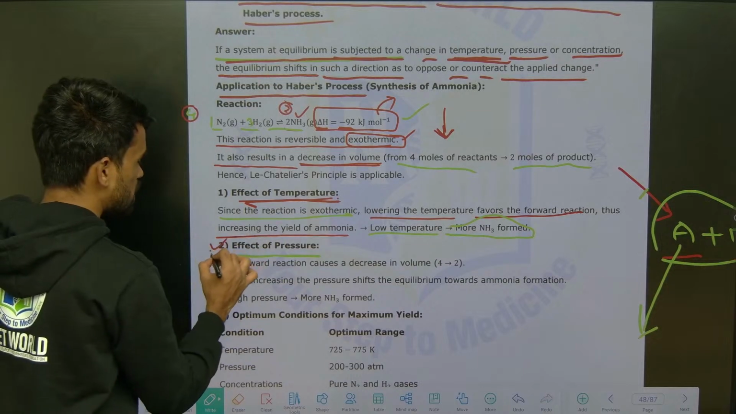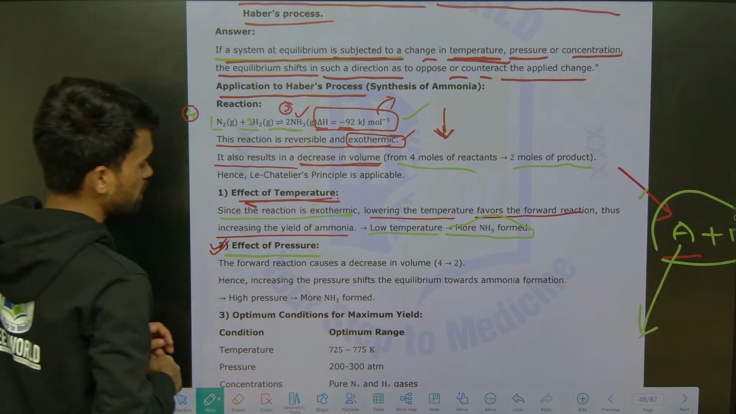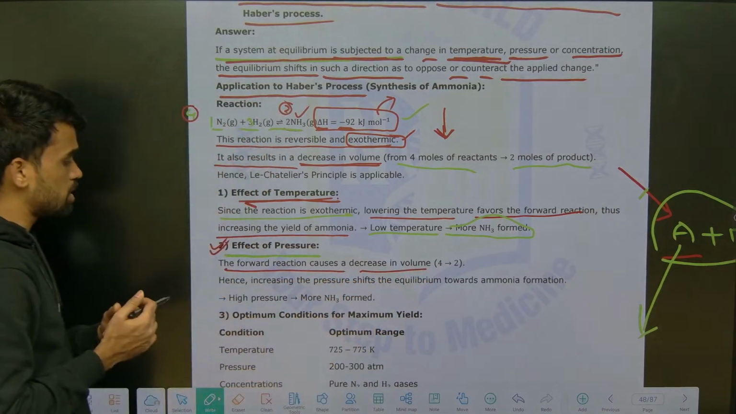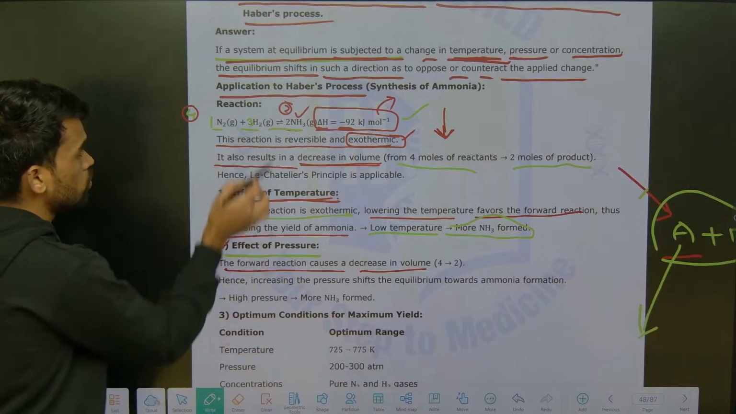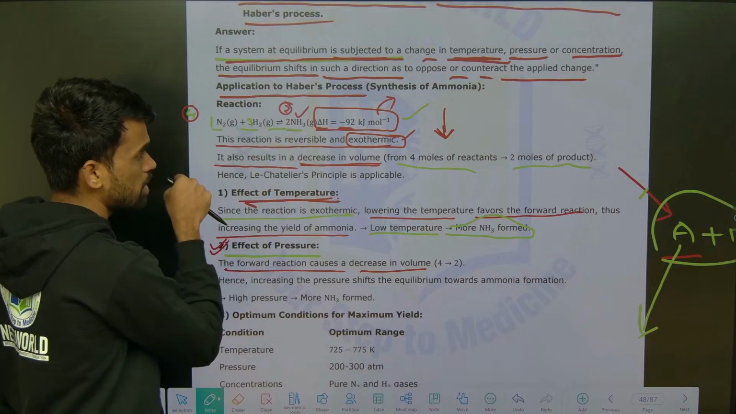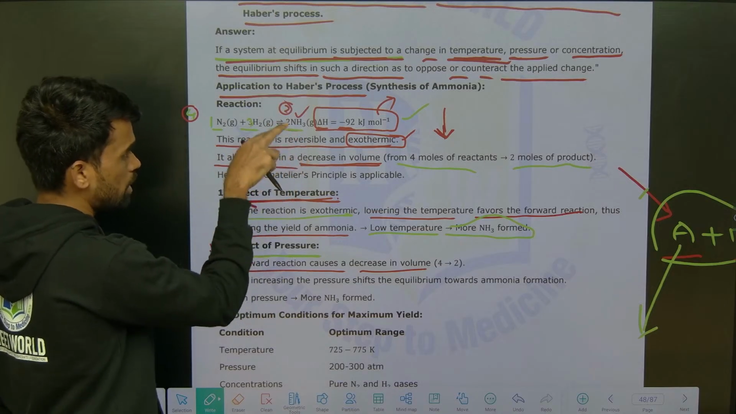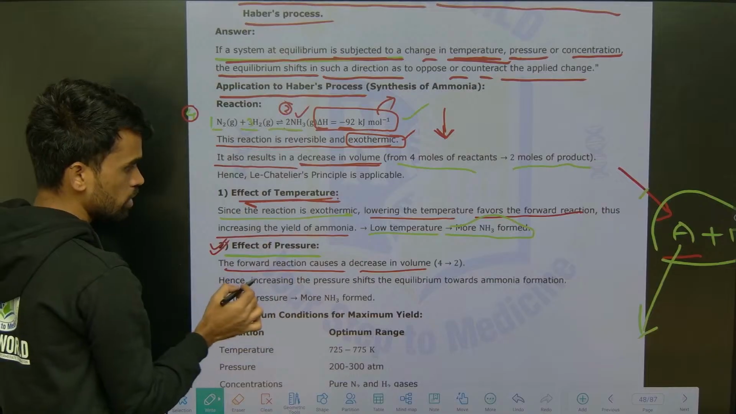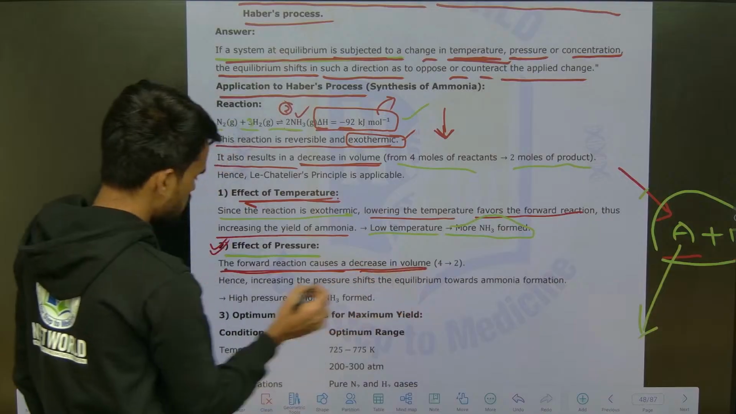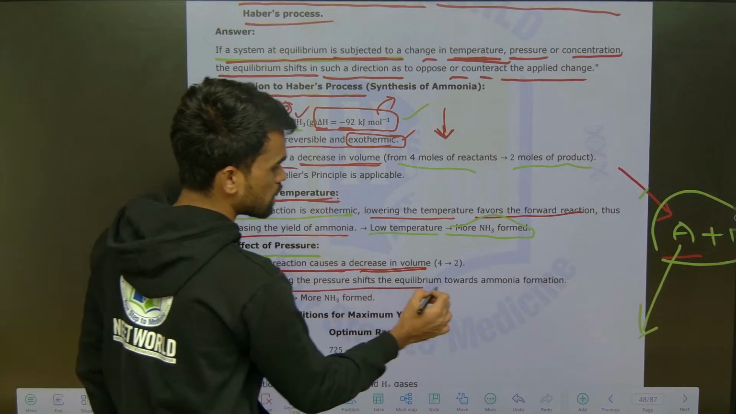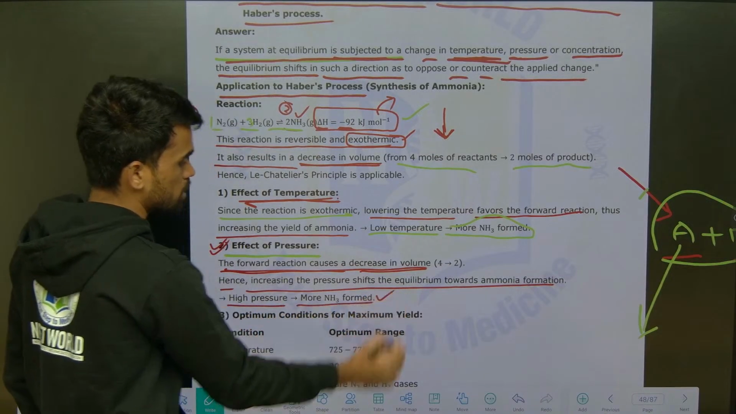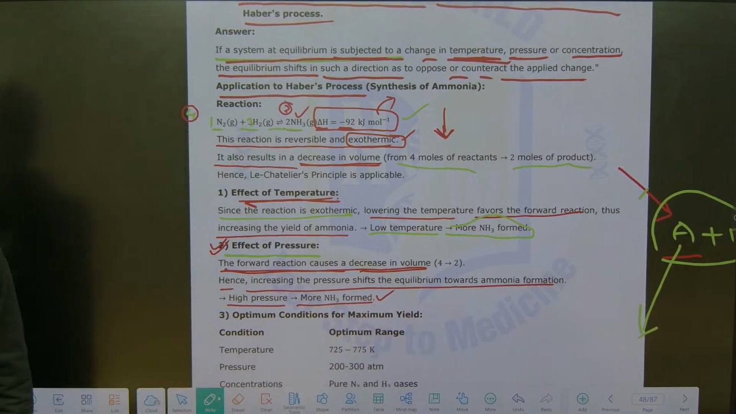Next, the effect of pressure. The forward reaction causes a decrease in volume, so high pressures are required. Since the number of moles is less on the product side, the volume will be less when the product forms. To maintain low volumes, we need to increase pressure. Therefore an increase in pressure shifts the equilibrium towards ammonia formation. At high pressures, more ammonia is formed.